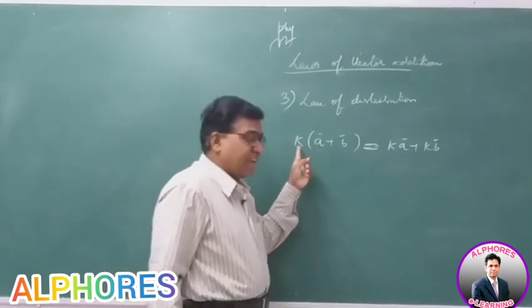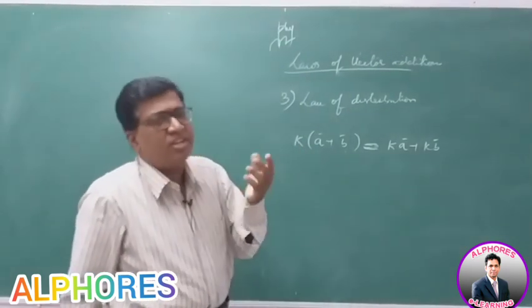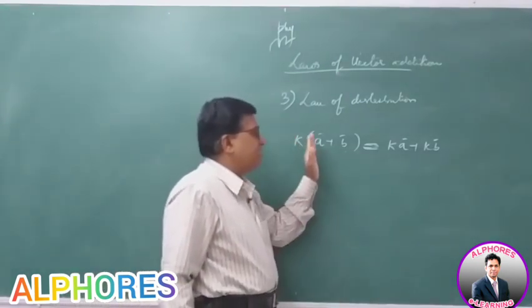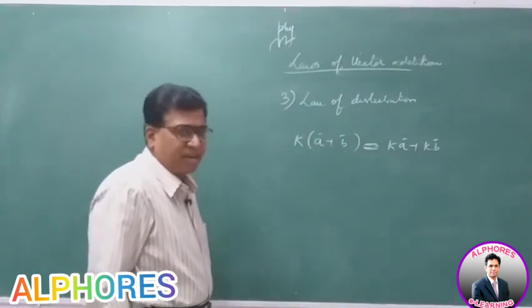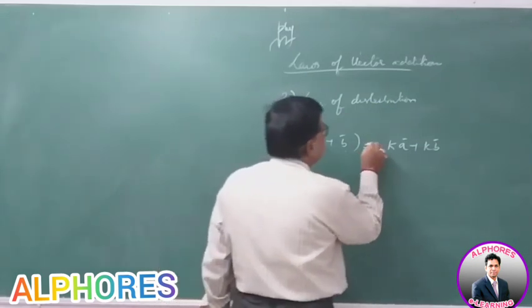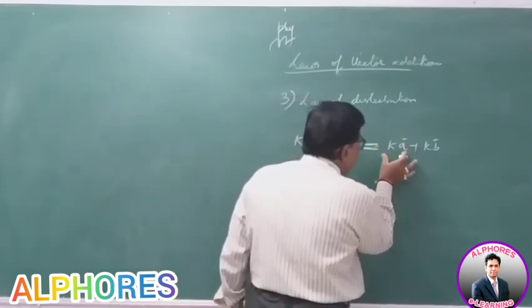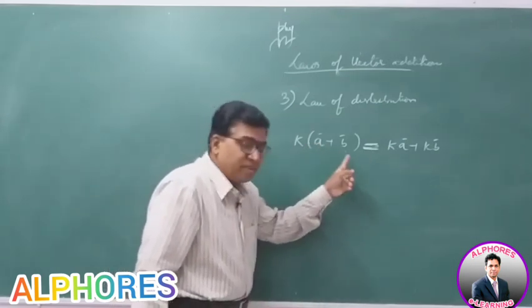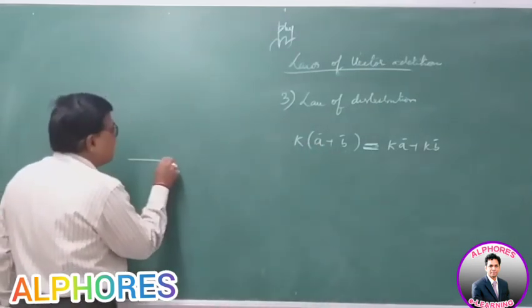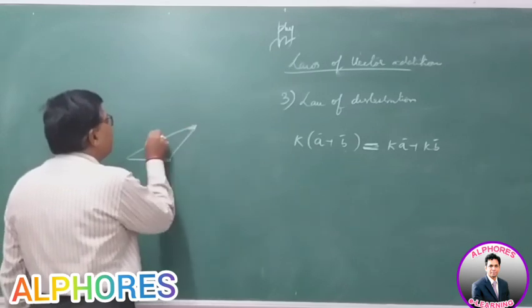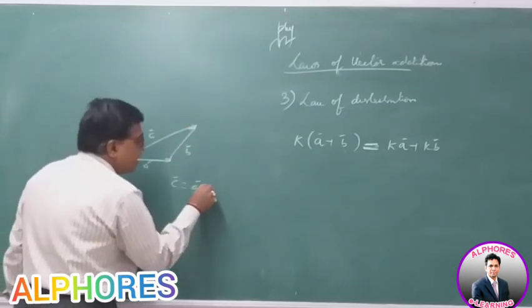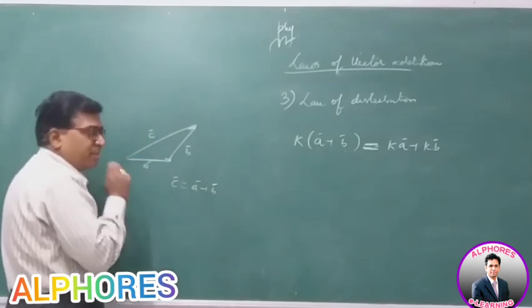So a scalar K, a scalar quantity or a real number, it can be anything, multiplied to the resultant of A bar plus B bar, is equal to the resultant of Ka bar plus Kb bar. That is, first take two vectors A bar, B bar. The resultant is, suppose, C bar. This is A, this is B, and C bar is A plus B, right? C bar is A plus B.